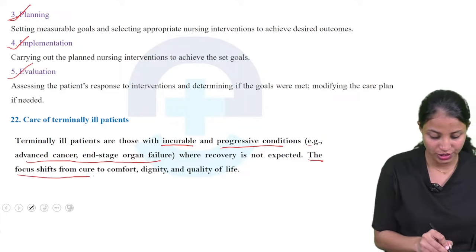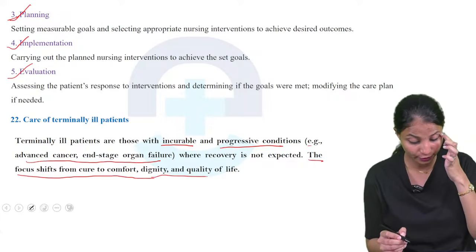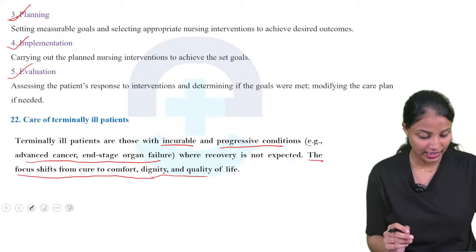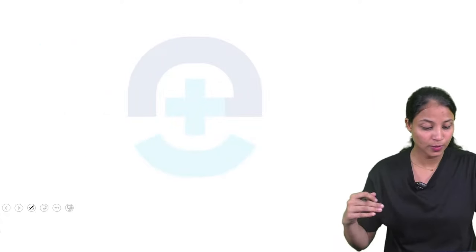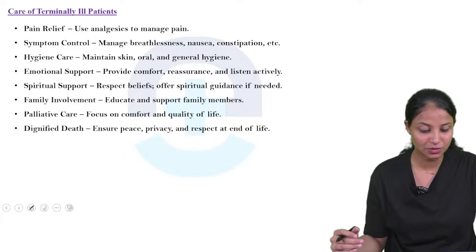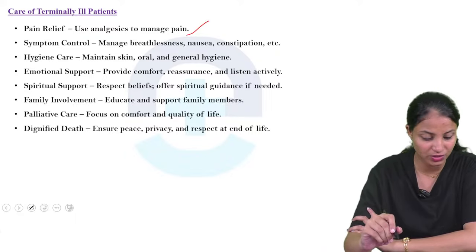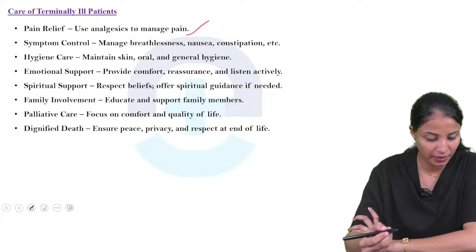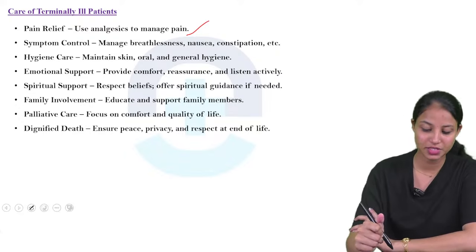It focuses on the shift from cure to comfort, dignity and quality of life. So these are all the care of the terminally ill patient. Next we are moving to see more about this care. Pain relief: use analgesics for pain management. Then symptom control: manage breathlessness, nausea and constipation.